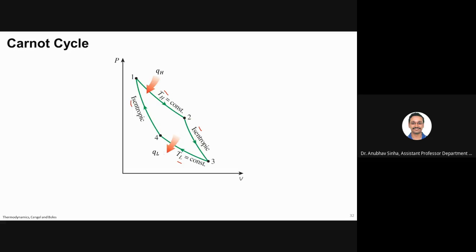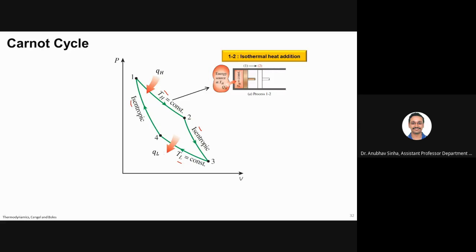Adiabatic means that there is no heat transfer involved. For that, we have a piston cylinder arrangement, and we assume that the sides of the piston are insulating. The base wall is conducting, and we can either use it to conduct heat or insulate it.